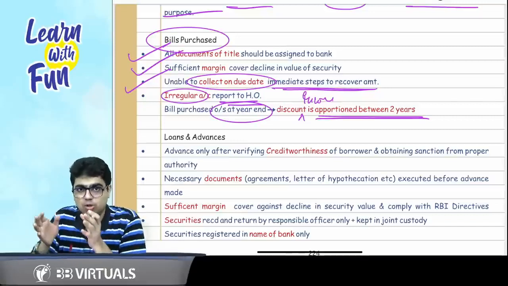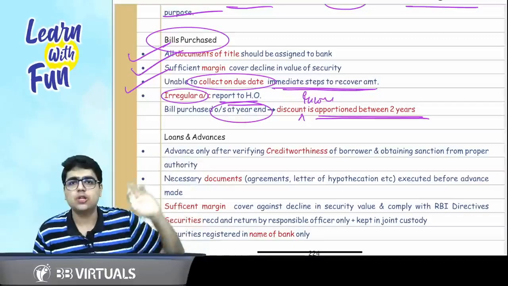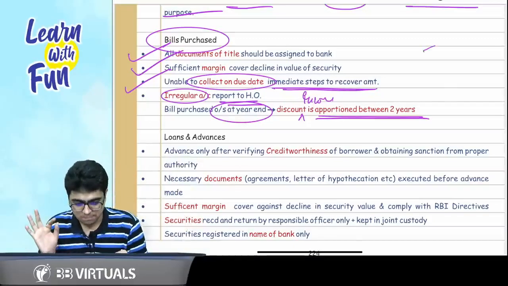Some portion will go to the current year and some portion will go to the next year, because in the next year, actual money will be realized. So that's the basic concept of revenue recognition. I hope bills purchased is clear.